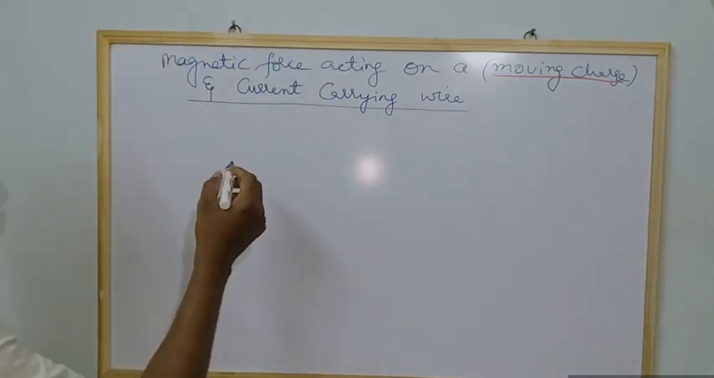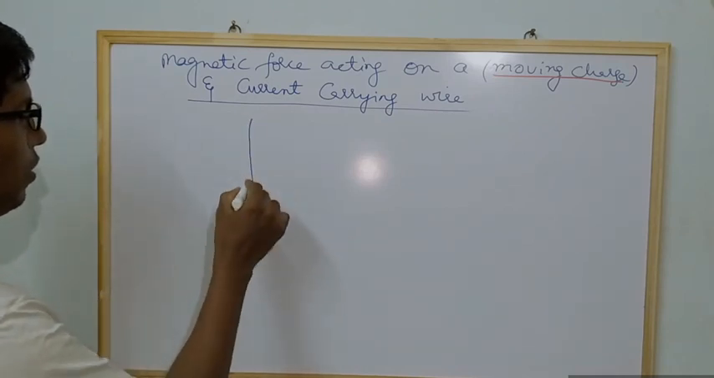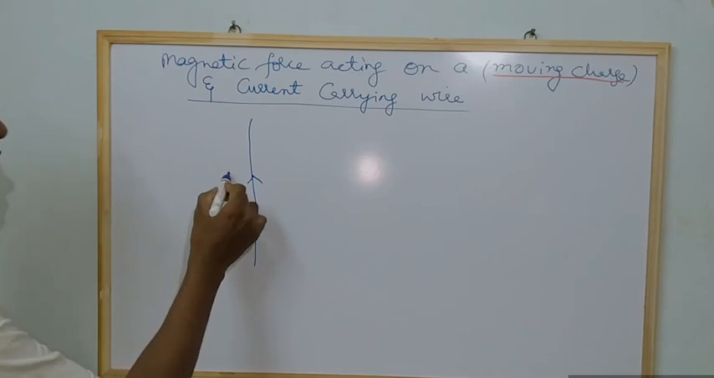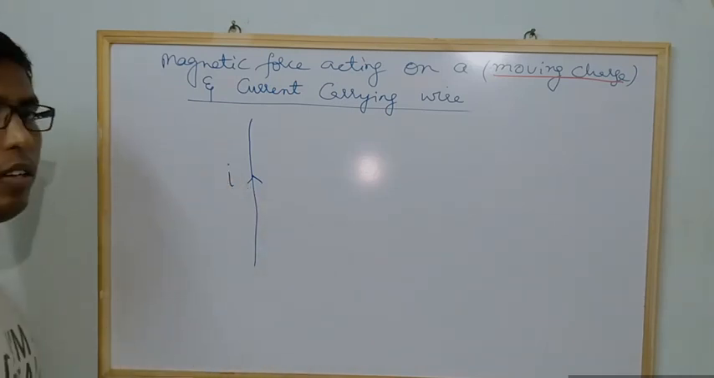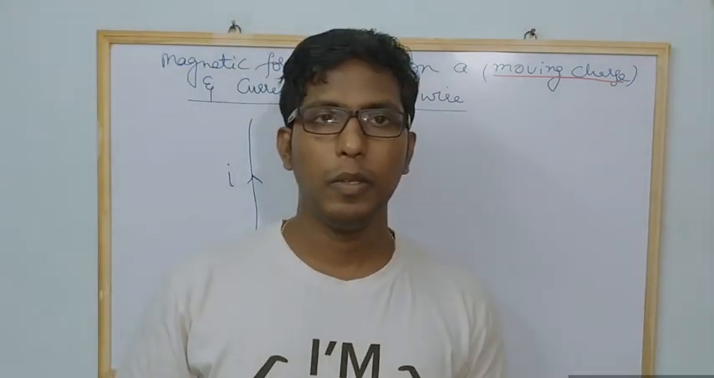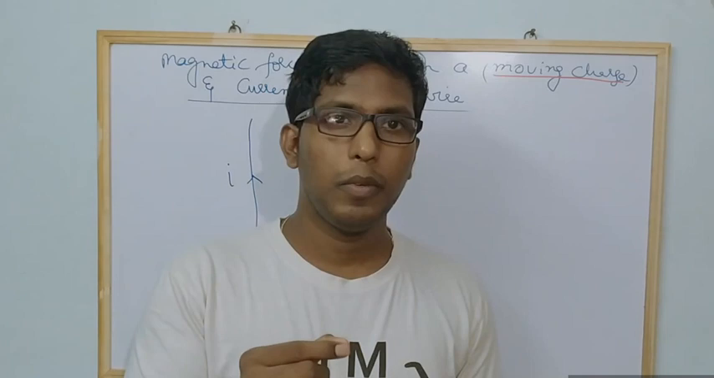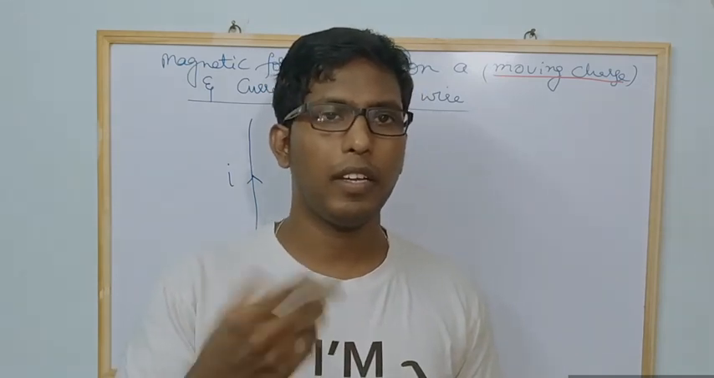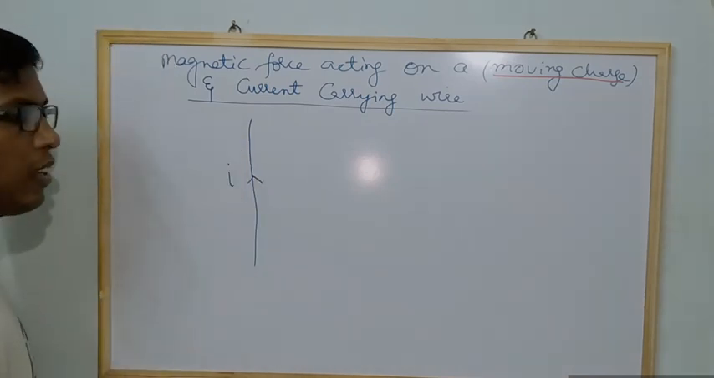Observe, assume that this is a wire. This is a current carrying wire, and assume that there is a current passing in this wire. I explained to you in the earlier class how to find the direction of the magnetic field when a wire is carrying current.